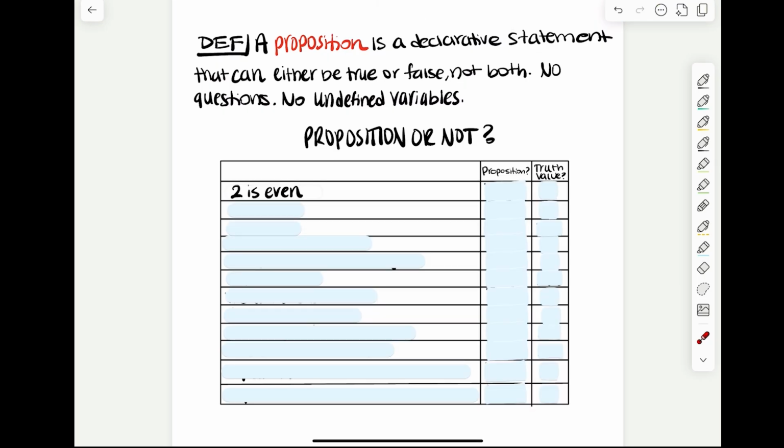First, we have 2 is even. Is that a proposition? Can it be either true or false? Yes, it could either be true or false, so it is a proposition. In this case, we know that 2 is even, so it is true, so that is its truth value.